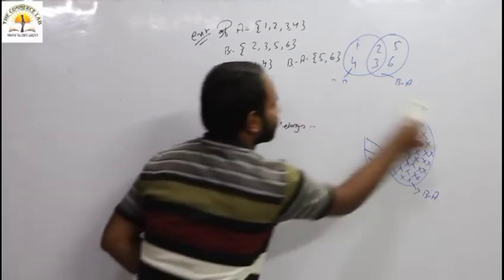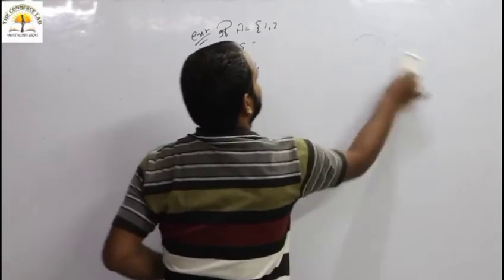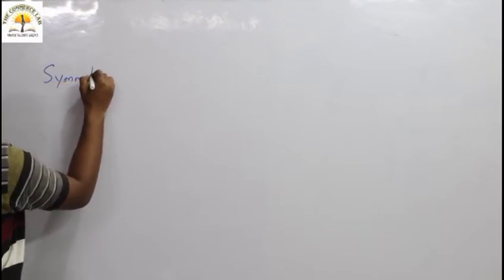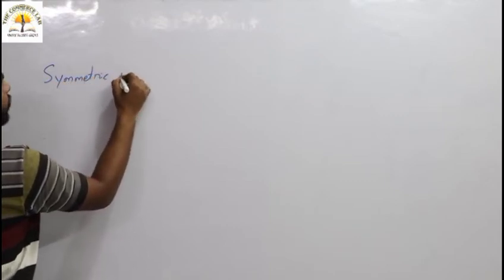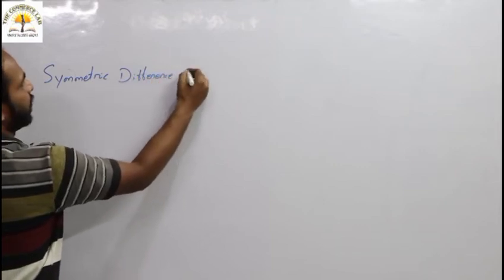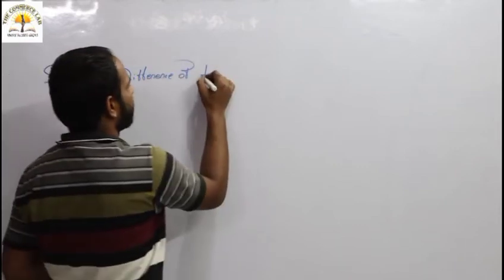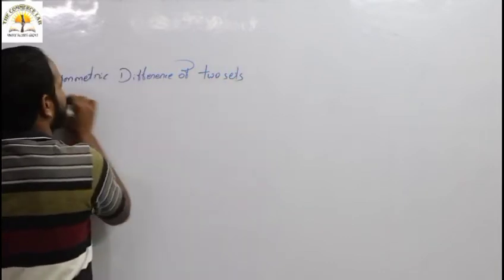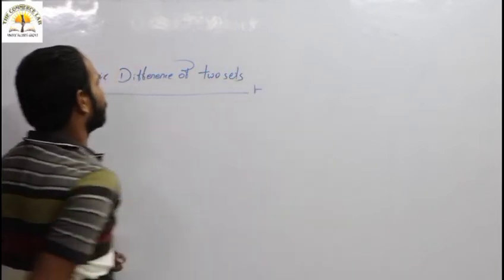Symmetric difference of two sets. So what do you mean by symmetric difference of two sets?